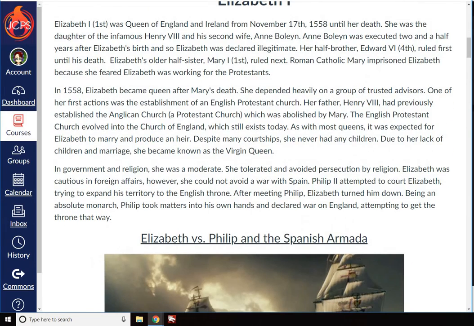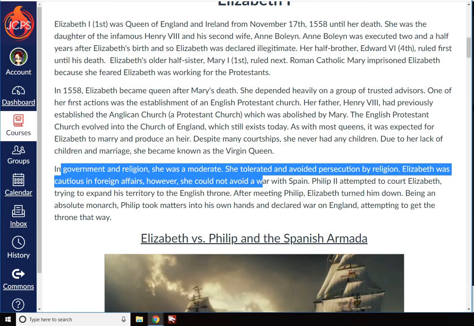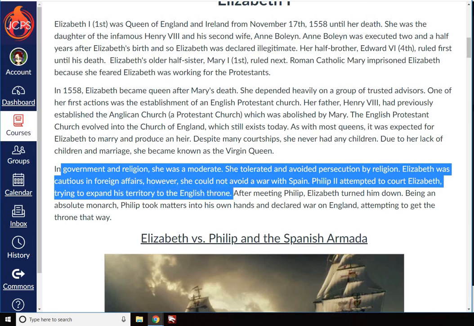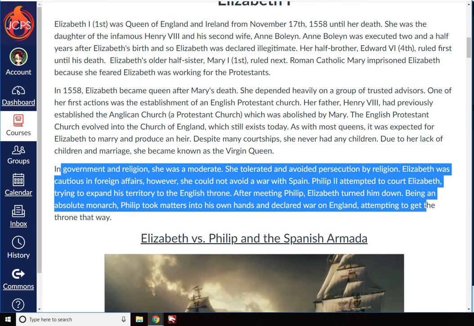All right. In government and religion, she was a moderate. She tolerated and avoided persecution by religion. Elizabeth was cautious in foreign affairs. However, she could not avoid a war with Spain. Philip II attempted to court Elizabeth, trying to expand his territory to the English throne. After meeting Philip, Elizabeth turned him down. Being an absolute monarch, Philip took matters into his own hands and declared war in England, attempting to get the